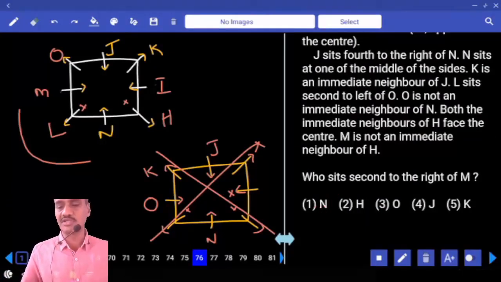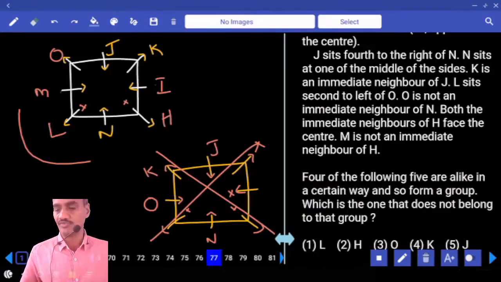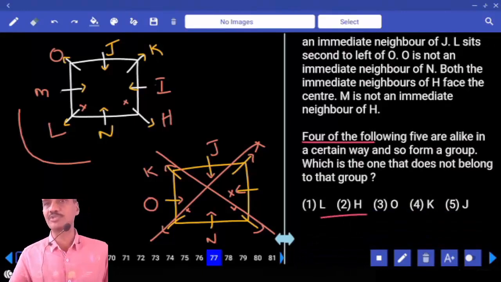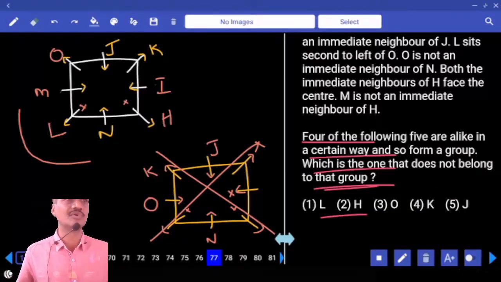And who sits second to the right of M? Second to the right of M is N, choice 1. And 4 out of the following, odd one out. Now 4 out of the following, we jump straight to odd one out. There is no necessity for you to read the entire information. 4 out of the following means odd one out.